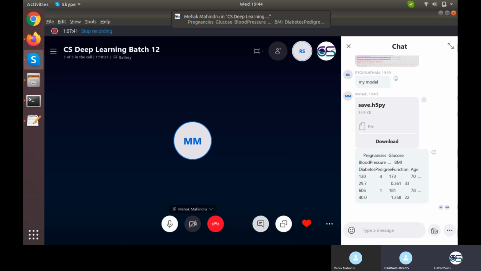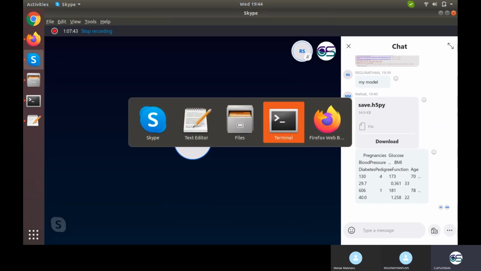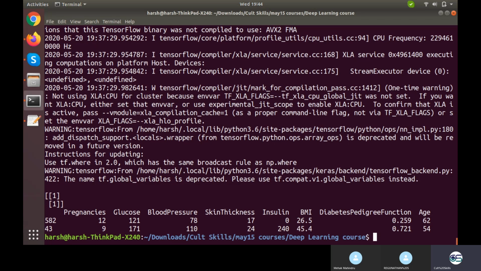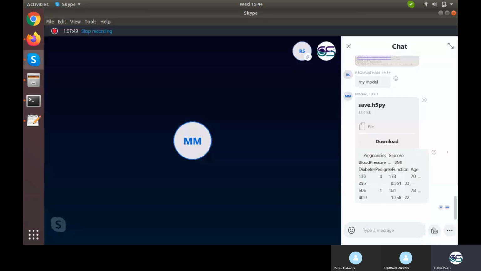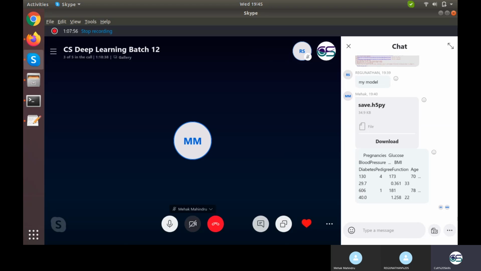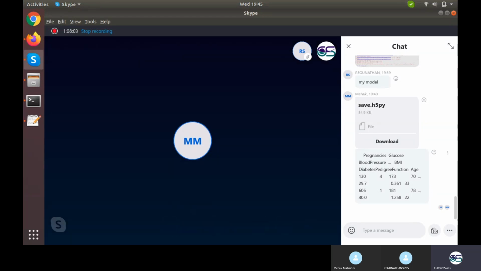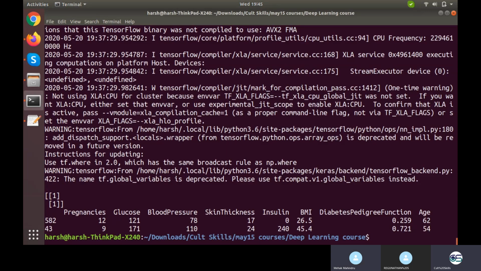Oh, a lot of noise from your side, Raghunathan. Please put it on mute. These are not all the values. Actually, it's having a dot dot dot in between. That means it's not showing all the values. There are actually 8 values right here, but what you have sent are only 7. Yeah, it's showing the same on my terminal as well, because of that dot dot dot.